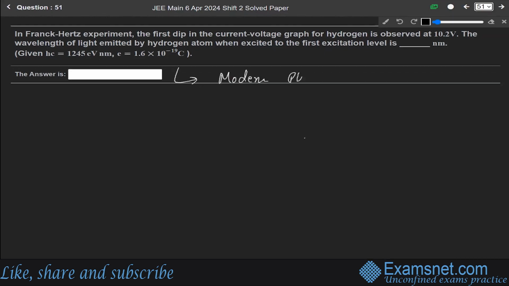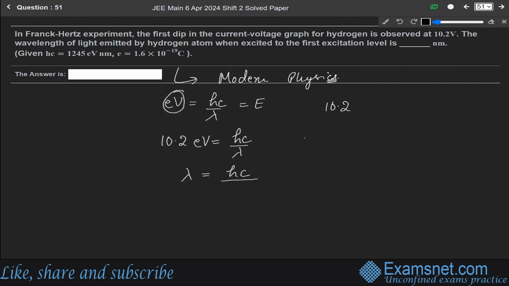In this question, we are asked to find the wavelength. We know the formula that E (in eV) is equal to hc over lambda, meaning energy is equal to hc over lambda, and we calculate energy in terms of electron volt. We are given the energy as 10.2 electron volt, so just put the value here. So we get 10.2 electron volt is equal to hc over lambda. So we can calculate lambda as lambda is equal to hc over 10.2.